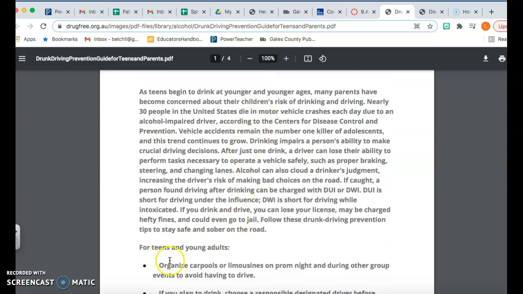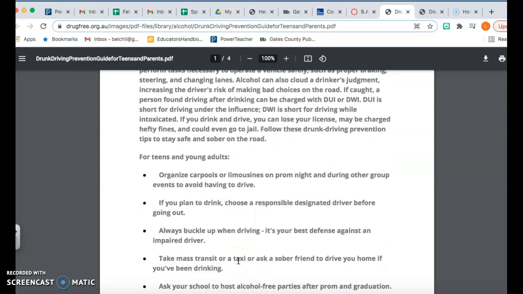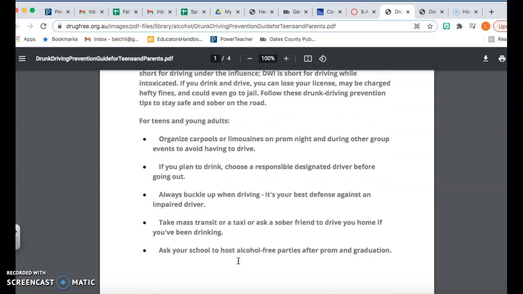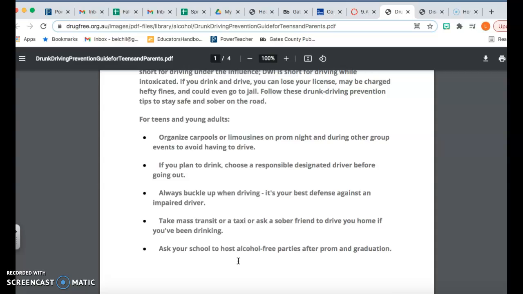So of course, for teens, it says organize carpools or limousines on prom night or other group events to avoid having to drive. Of course, if you plan to drink, choose a responsible designated driver before going out. Buckle up when driving. Of course, it's your best defense against an impaired driver. Take mass transit or a taxi, or ask a sober friend to drive you home if you've been drinking.